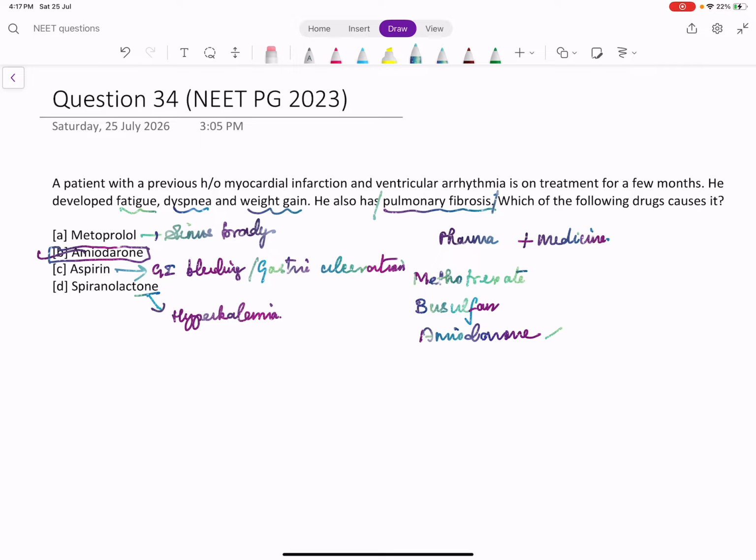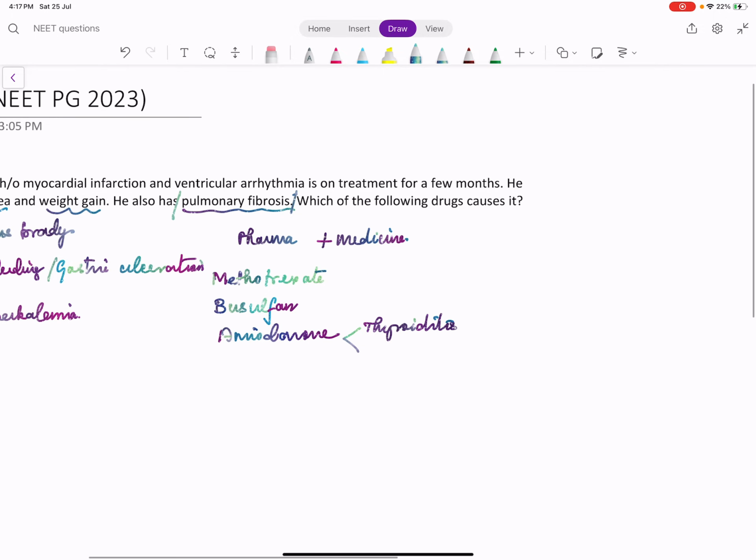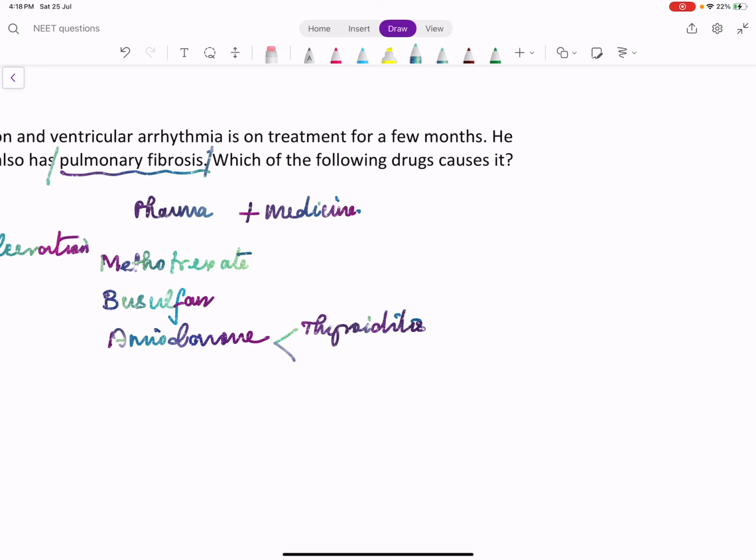Amiodarone also can cause hepatitis, and one important side effect is thyroiditis. Remember, amiodarone is one of the drugs which is used for rhythm control in atrial fibrillation. But in atrial fibrillation due to thyroiditis, amiodarone may not be preferred because amiodarone itself causes thyroiditis. There are two types of amiodarone-induced thyroiditis, type 1 and type 2. Try to read them if you can, but otherwise, in the simplest context, amiodarone causes thyroiditis. Okay? So case scenarios may be given, and amiodarone, one of the specific side effects is pulmonary fibrosis.